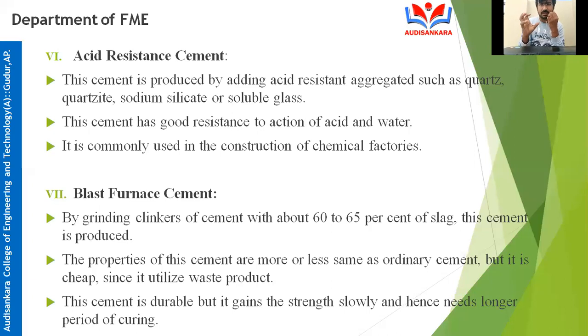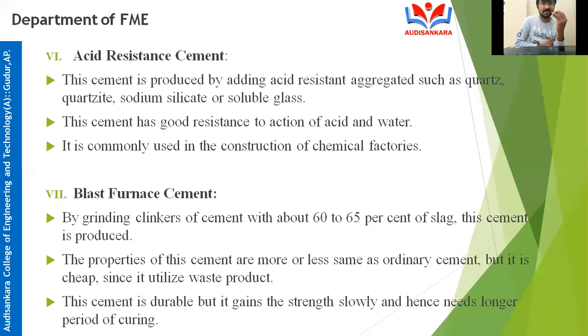By taking that waste product and mixing it with cement at about 60 to 65%, we are producing this blast furnace cement.